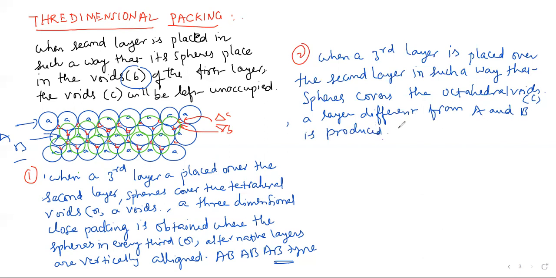So let the third layer be C. Continuing further, a packing is obtained where the spheres of every fourth layer will be vertically aligned to the spheres present in the first layer.